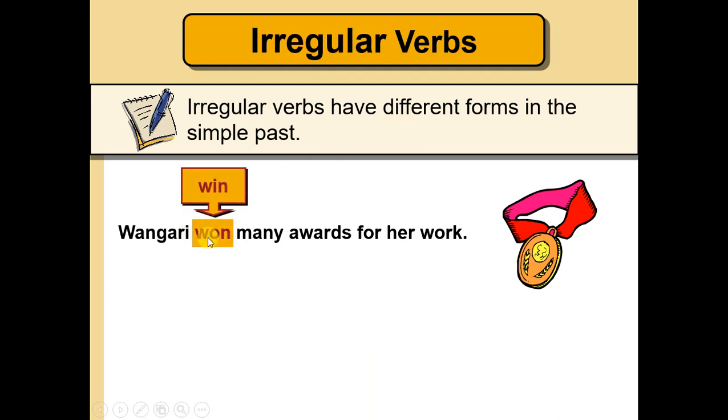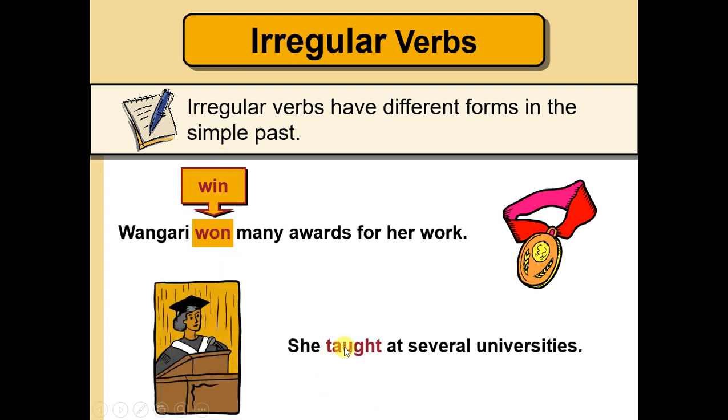And what is the simple verb? It is win. Win is the present and won is the past. That is an irregular verb change. Perfect. Another example. She taught at several universities.